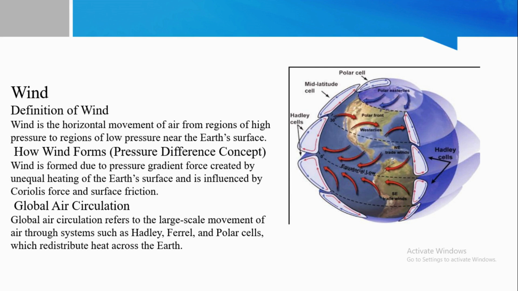There is global air circulation. Global air circulation refers to the large scale movements of air through systems such as the Hadley, Ferrel, and polar cells, which redistribute heat across the earth.